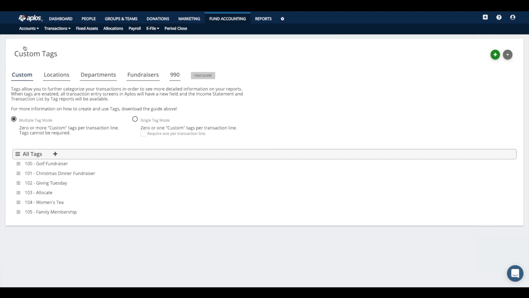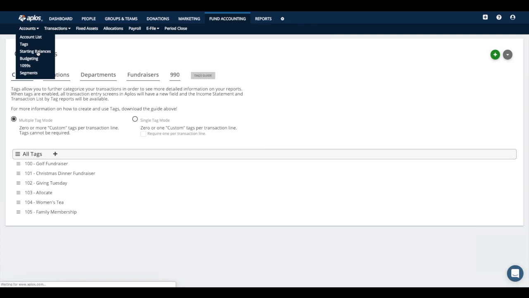So this way, when you're ready to run reports, not only can you run reports based off of all of your fundraisers if you wanted to, but you can run reports based off your individual tags that you set up. So if you set up a tag for your spring fundraiser or your summer fundraiser, you can run a report based off that specific tag. So you can see everything that's come in and gone out for that fundraiser and see how well it did for you. Another great example would be if you have multiple locations or different departments within your organization. So anything that you need to keep track of, tags would definitely be a helpful tool in that regard.